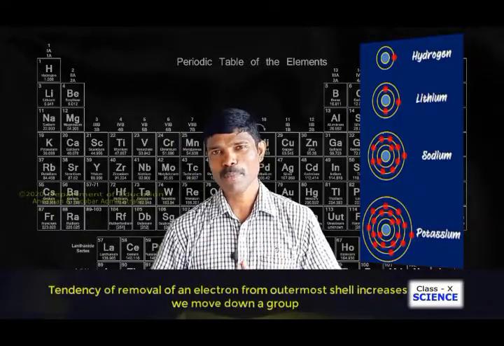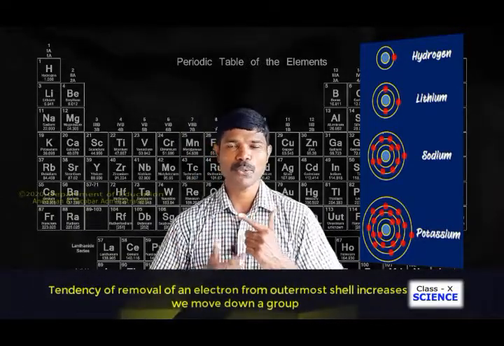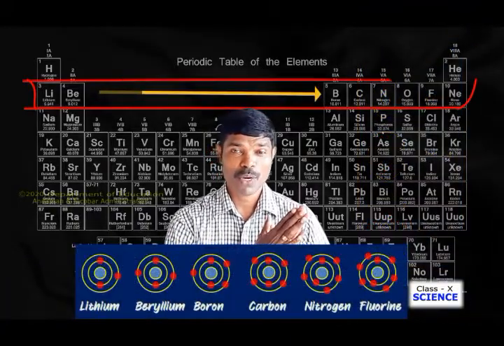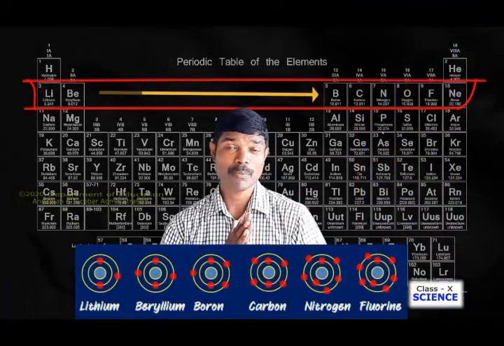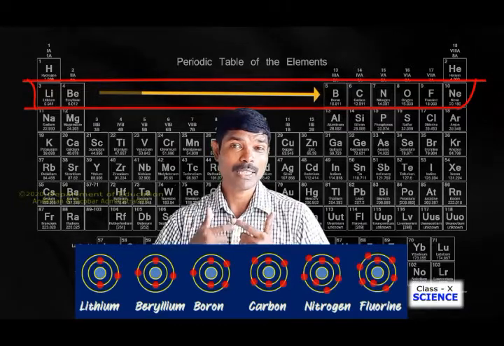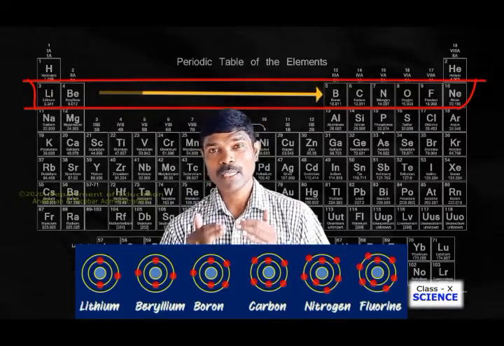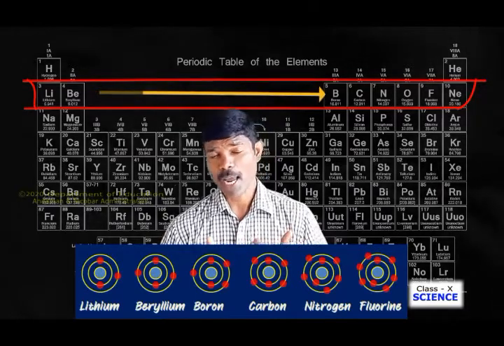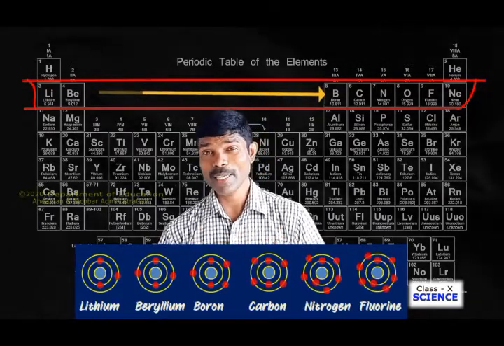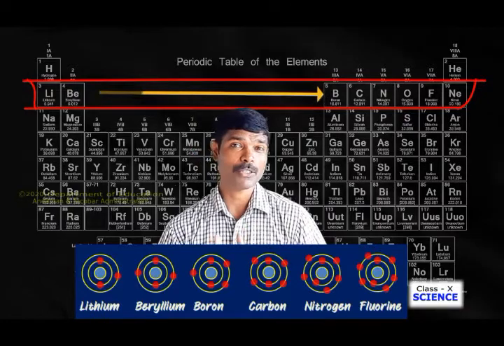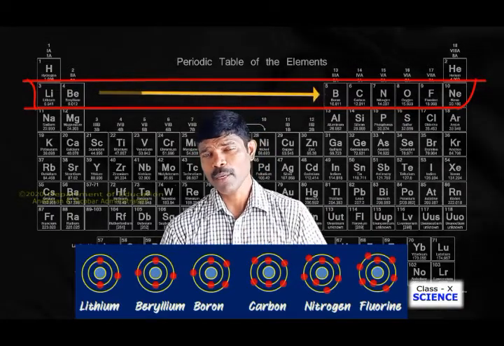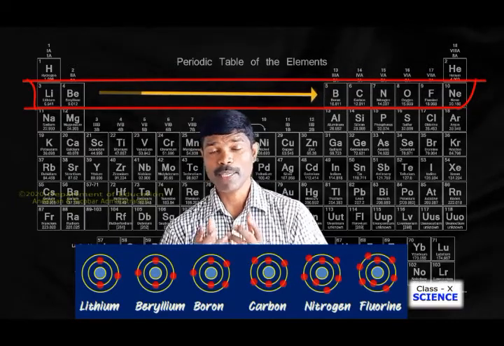Now see what happens to the metallic character when we go across the period. Dear students, we know that when we move across the period, at each group a new electron is being added and the number of shells remains the same. The effective nuclear charge held by the nucleus will increase as the number of positive charges also increases, right? As a result of this, what will happen? The size of the atom will decrease.